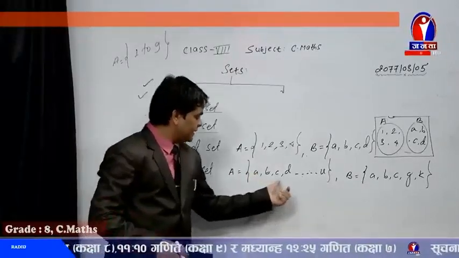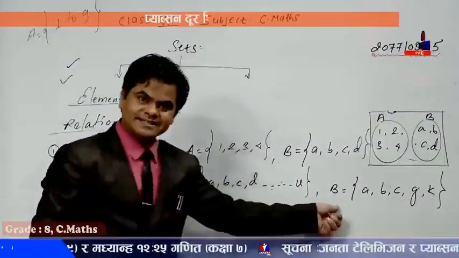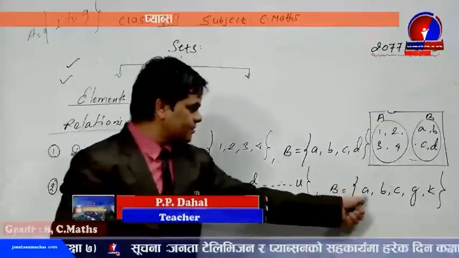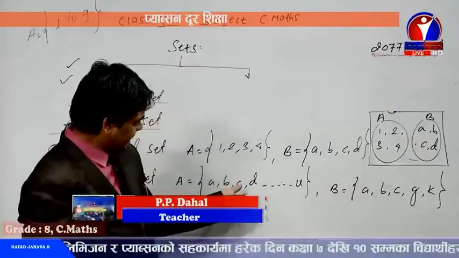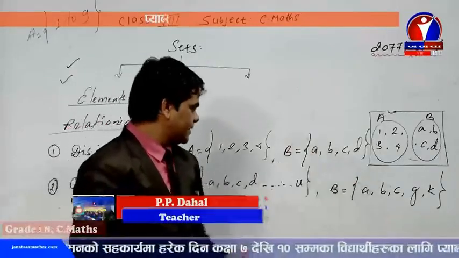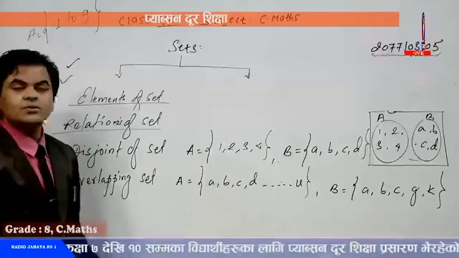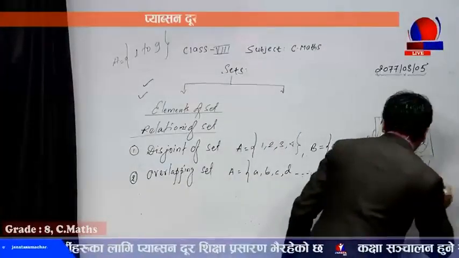If you see the elements contained in set A and set B, there is somehow a relation, isn't it? Look here, there is a common nature. A is here and here is also A, and there is B and there is also B. Same as C, D and so on. So in this way, if you want to make the Venn diagram between the two sets, there must be a certain common area between the two sets.